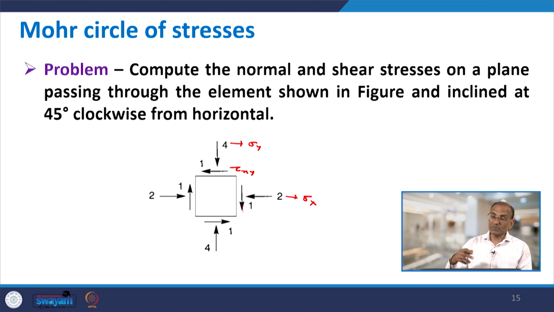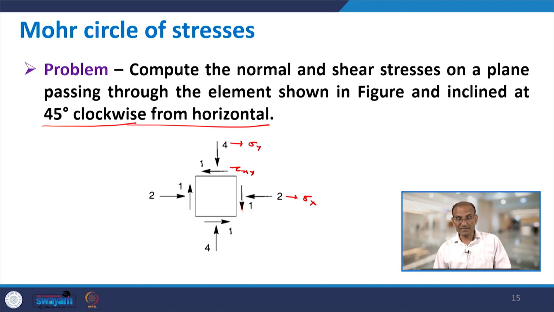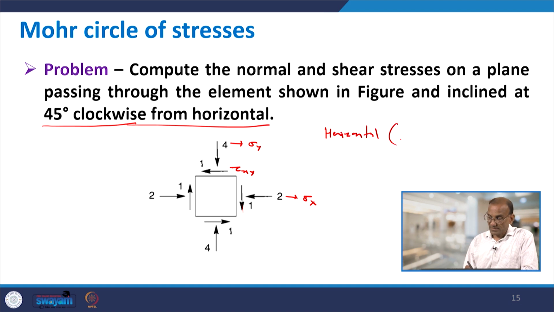So, in this problem, we first plot the Mohr circle, locate the position of the pole, and then find the stresses acting on a plane which is inclined 45 degrees clockwise from the horizontal. Let us first construct the Mohr circle. For that, you need to first identify the coordinates of the stresses acting on the horizontal plane and vertical plane. On the horizontal plane, sigma y is 4, positive, and the shear stress is 1, acting in this direction, so 1 is also positive.